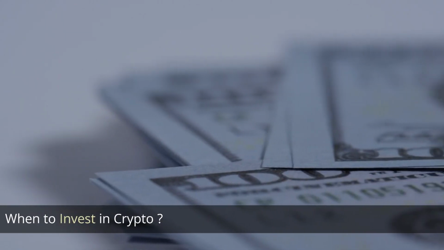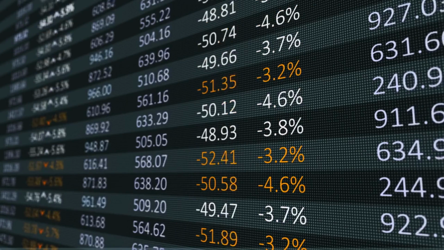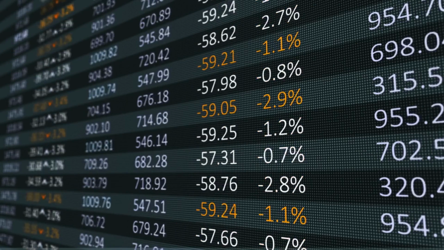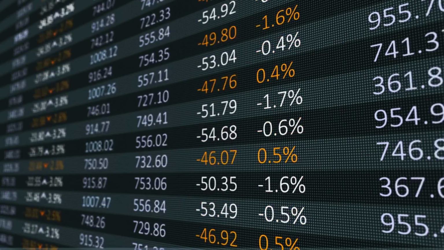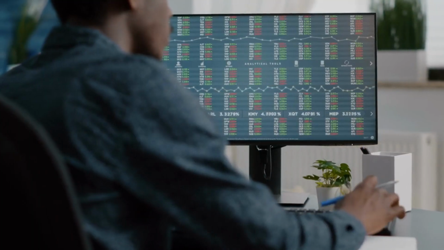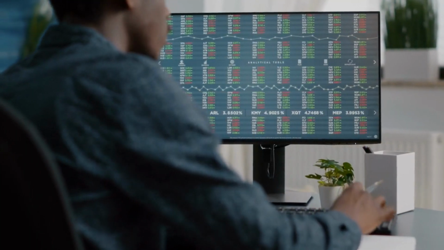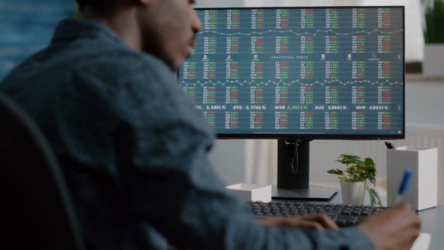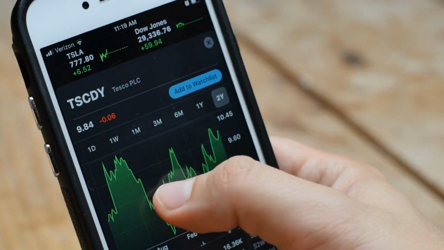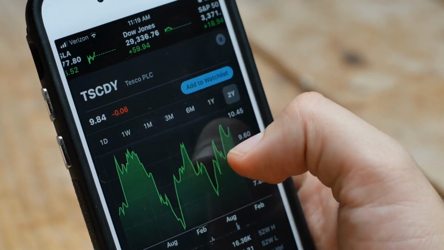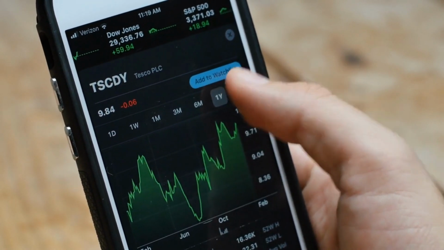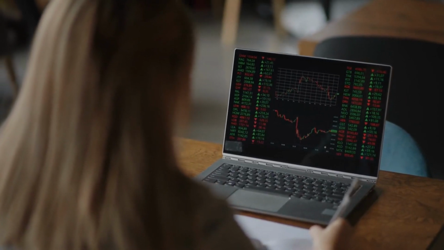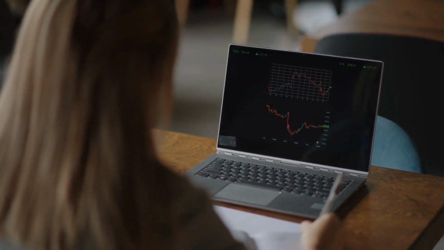When to invest in crypto? The Crypto Fear and Greed Index is a tool that attempts to gauge the market sentiment of the cryptocurrency market based on a variety of indicators. It ranges from 0 to 100, with lower values indicating extreme fear and higher values indicating extreme greed. However, it's important to note that market sentiment indicators like this should be used as one of many tools to inform your investment decisions, rather than as the sole basis for making investment choices.